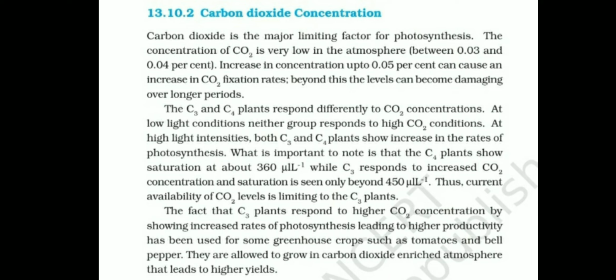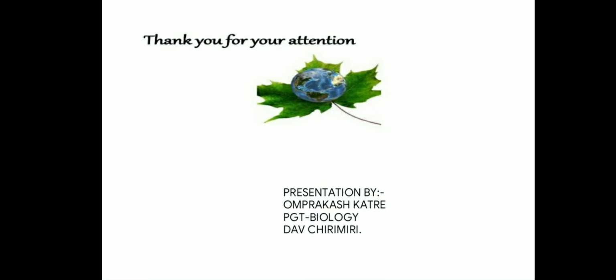In C3 plants, as we have learned, rubisco acts as the carboxylase enzyme, and due to this it fixes more CO2. If CO2 is fixed more, the plant responds with higher photosynthesis. They are then allowed to grow in a carbon dioxide-rich atmosphere, which leads to higher yield. As I told you, greenhouse crops like tomato and bell pepper are grown in high concentrations of CO2 to get more production. So that was all about the factors affecting the process of photosynthesis. Thank you.